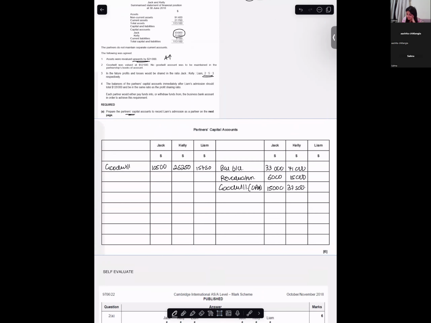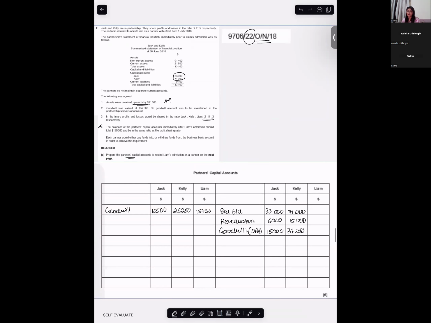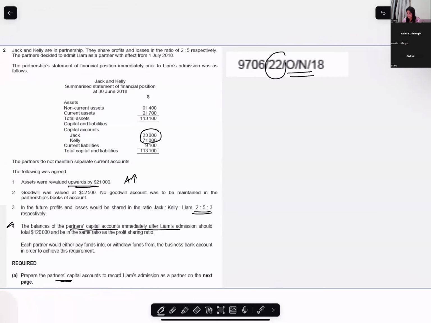Now read this fourth adjustment very carefully. It is the thing that is most difficult, and if you read it properly, you will be able to analyze it. The balances of the partners' capital accounts. Which balance are they talking about, the opening balance or the closing balance? The closing balance, because it is after Liam's admission, should total up to 120,000 and be in the same ratio as the profit sharing ratio.